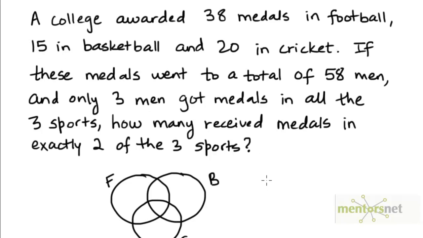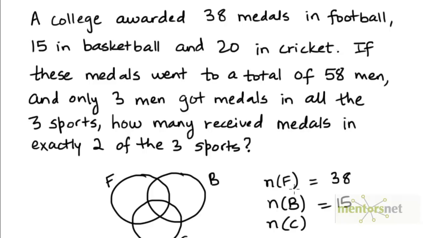We are given that the number of elements in the set F is 38, the number of elements in the set B is 15, and the number of elements in the set C is 20. We are also given that these medals went to a total of 58 men.